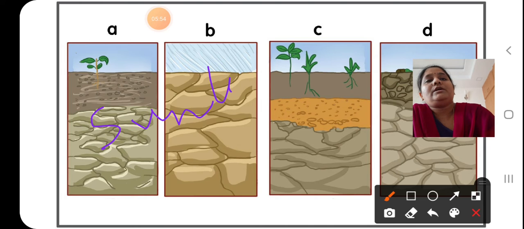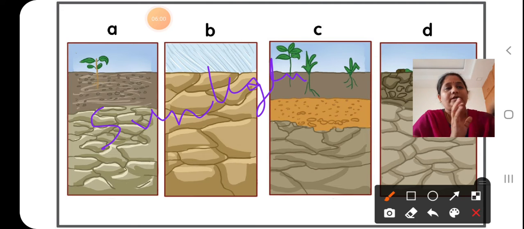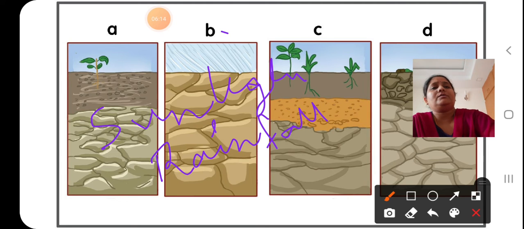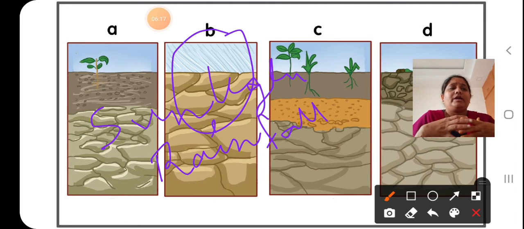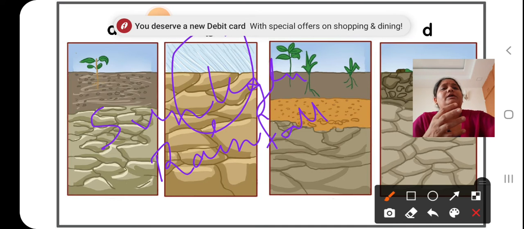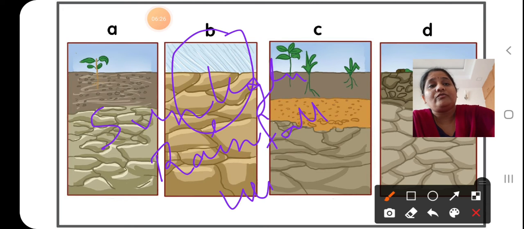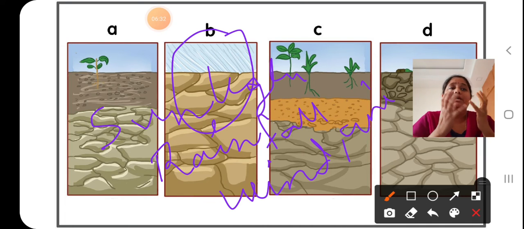Due to the heat of the sun, the big parental materials like these rocks break down into smaller pieces, smaller rocks. If not the sun, because of heavy rainfall and water pressure, like in picture B you can see, the parental materials break down into smaller particles. Or else by the action of wind and animal action, the parental materials, that is the big rocks, break down into smaller particles.